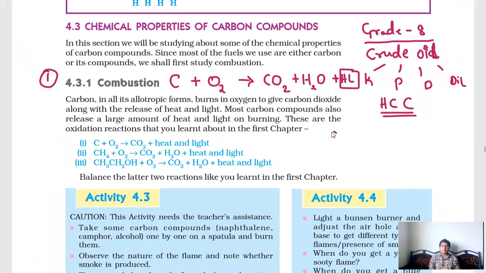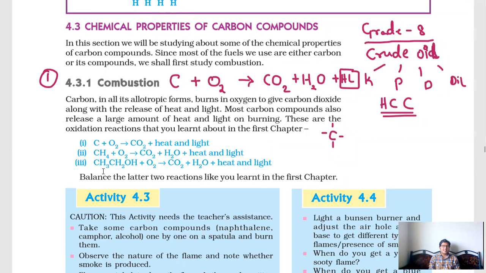When it combines with oxygen, carbon dioxide is produced, water is produced, and at the same time heat and light are produced. So if they ask in examination, when methane reacts with oxygen, what products are released, you can write that equation: CH4 plus O2 gives CO2 plus H2O plus heat and light.